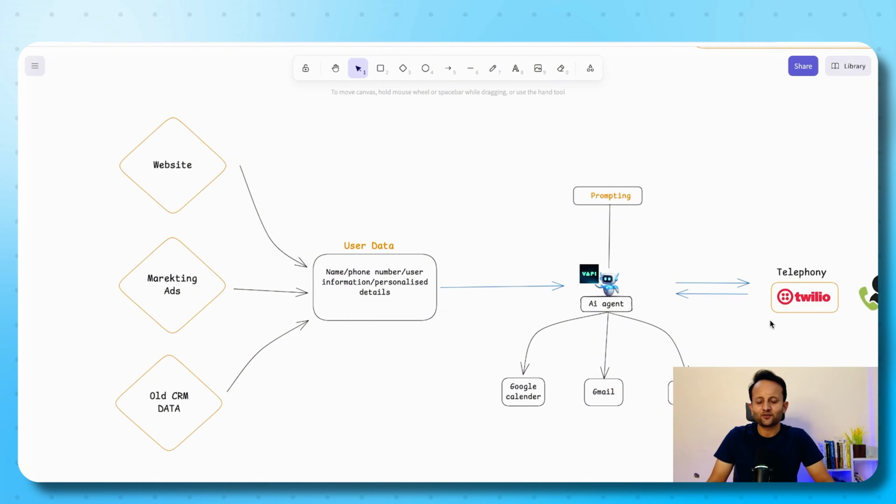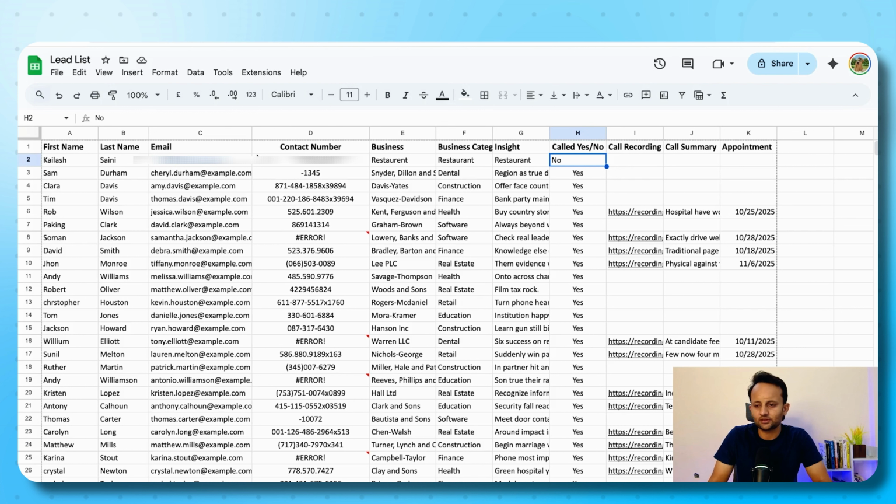So let's understand a few nuances about voice agents. It is likely that you might be getting your users' data, specifically the leads data, from your website, marketing ads, or old CRM. It is also possible that you might be getting the data from Apollo. When you get this data, it will look like this, where you will be able to see your leads' first name, last name, contact number, business category, and insight.